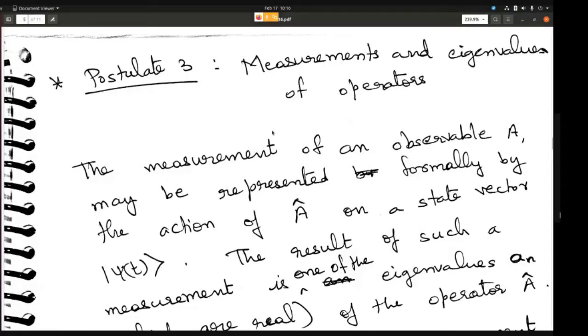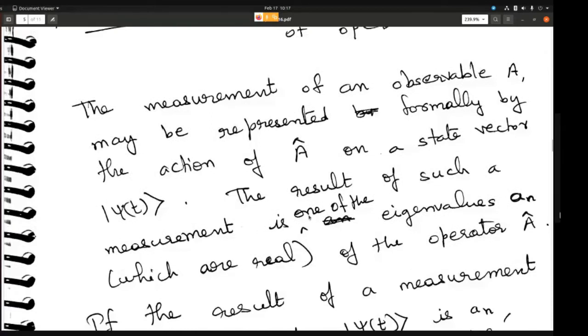The measurement of an observable A may be represented formally by the action of A on a state vector psi. A hat is the operator, so if you act A hat on the state vector psi, you are going to get some measurement. The result of such a measurement is one of the eigenvalues An, which are real.